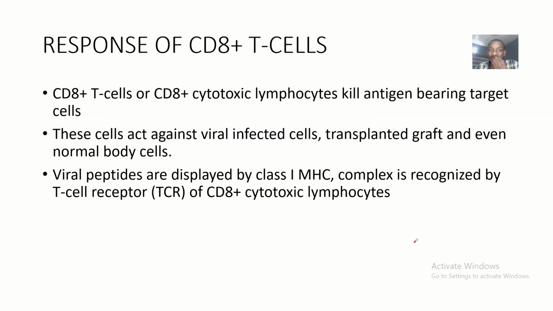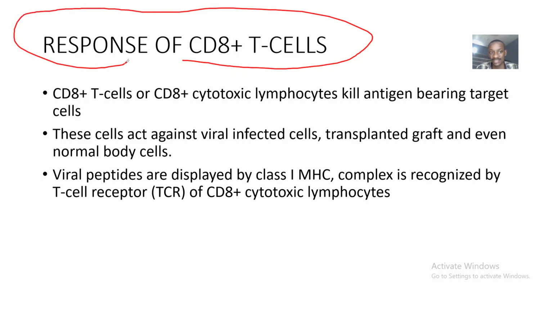Okay, so now let's talk about the response of what? The CD8 T cells now. The CD8 T cells or the CD8 cytotoxic lymphocyte, they kill antigen-bearing target cells. Right? So now if you have a cell that is bearing the antigens, the CD8 cells basically act on this cell. Okay? So now these cells act against viral infected cells, transplanted grafts, and even normal body cells.